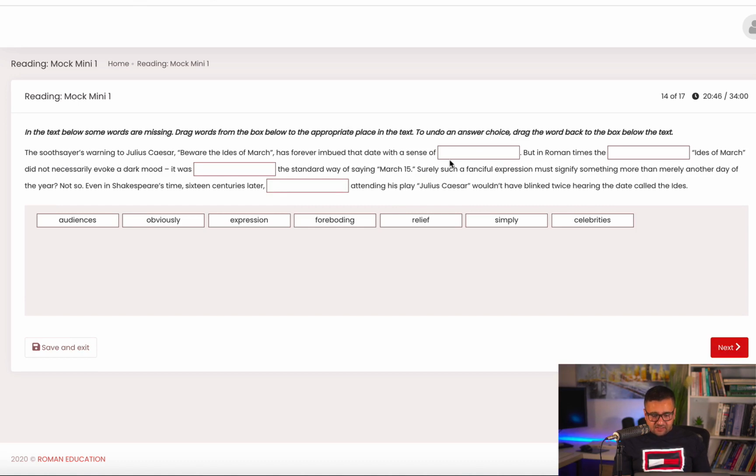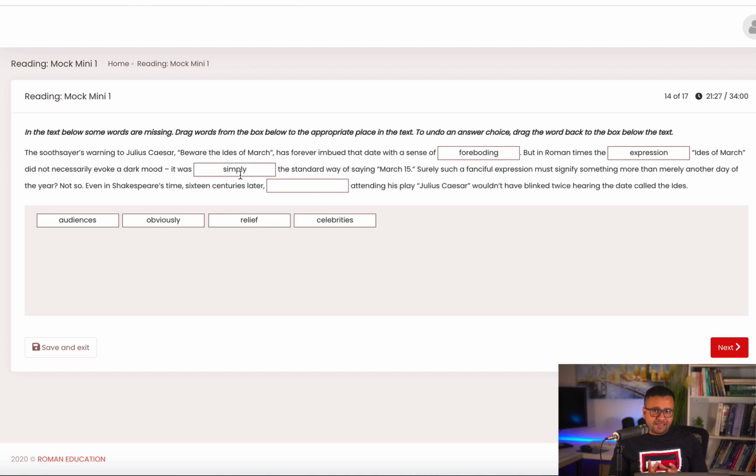Then the next one is with a sense of. Now a sense of collocates with relief. That's what most of the people pick in the first go, but you have to be careful because it's a warning and you don't feel relieved when you get a warning. So it must be something else. And for those of you who know the meaning of the word foreboding, it's actually foreboding, which is a fear of something going wrong. But in Roman times, and then there is it is of March, which is inside inverted commas or quotation marks, and that is the clue that the expression did not necessarily evoke a dark mood. It was simply the standard way. Those of you who do not know about adverbs, please find out more about adverbs.